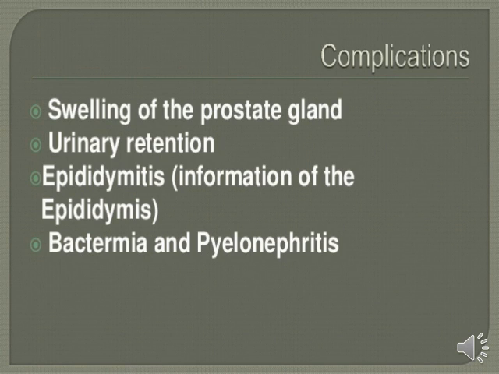Now the last prostatitis complications are bacteremia and pyelonephritis. Okay, sometimes bacteremia can happen, and pyelonephritis also happens, because of the spread of prostatitis inflammation to other parts, like the nephritic side, the nephron side, and the inflammation also spreads into the circulatory system. So both things can also happen because of prostatitis. Okay, so that's all about the complications related to prostatitis.